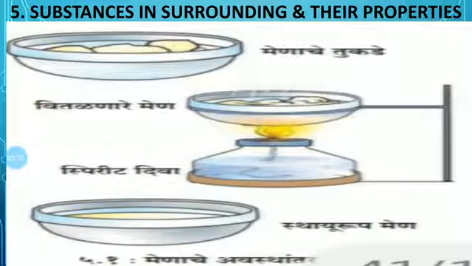When a substance changes from one state to another, the process is called change of state of the substance. So with the help of this experiment we can observe what is meant by change of state of matter or substance.